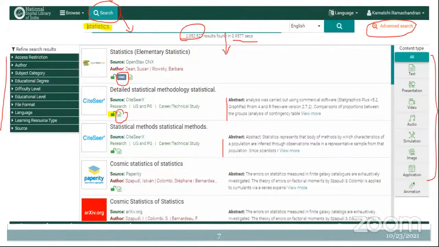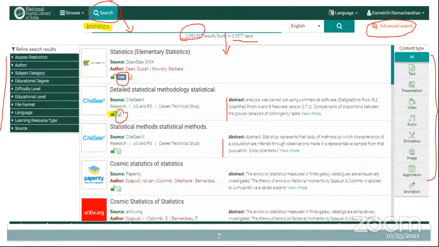So this is by the different kinds of content type, and I can refine the result on the left hand side. You are able to see here. I can refine the search by author or subject category or what kind of educational degree you are looking for. You are looking for the UG level or PG level or degree level like that, and what difficulty level you are looking for, and file format, what different kinds of file format you are looking for, and language, and also the different kinds of learning resource type.